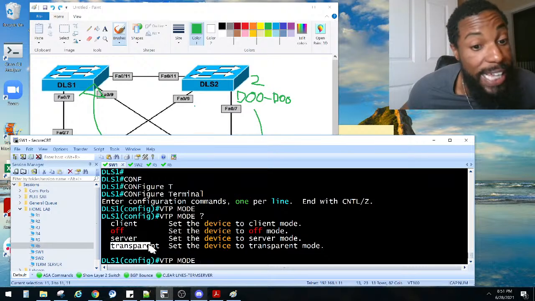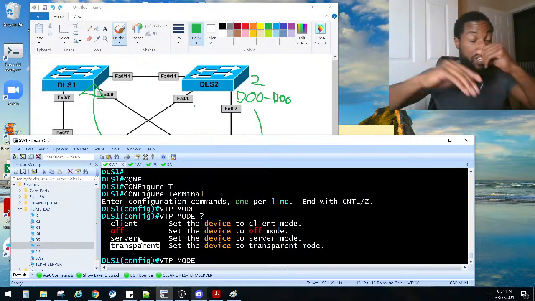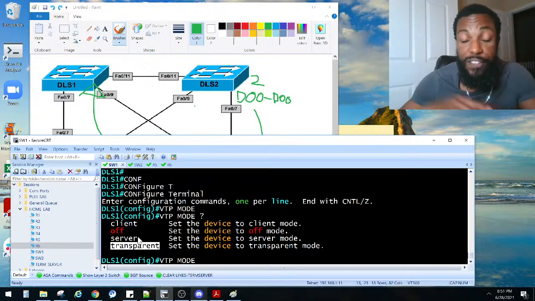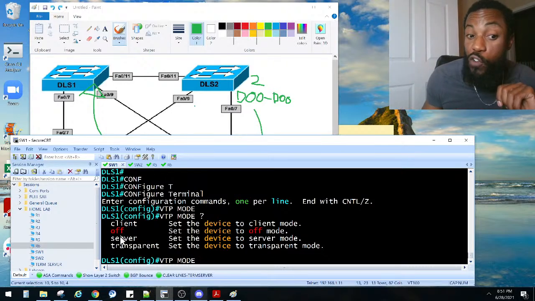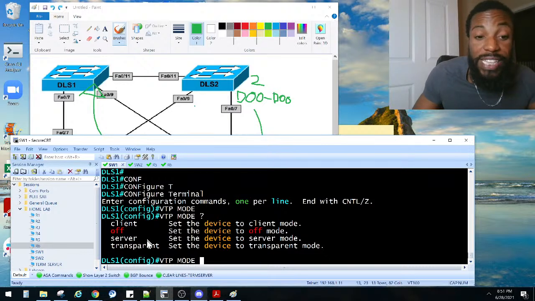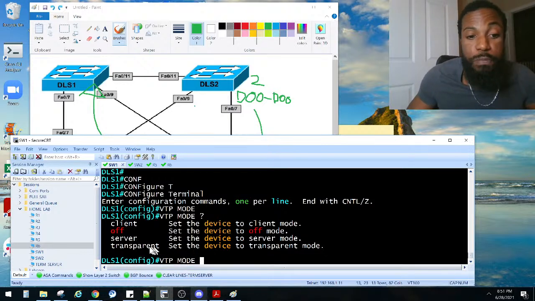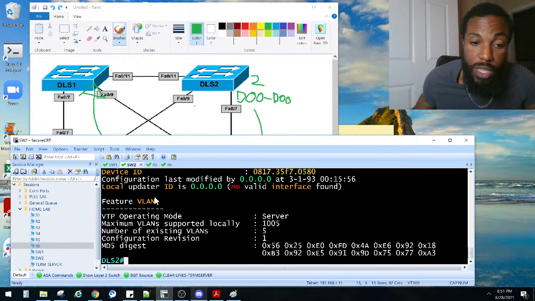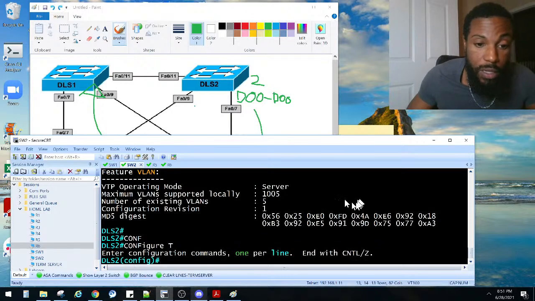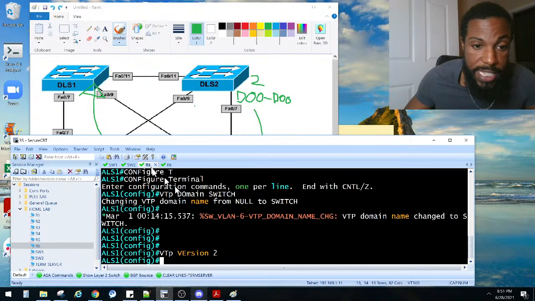Technically, transparent kind of turns it off as well. That's what they do on a lot of enterprise networks, because like I said, if you leave it on server, you have the potential to wipe other VLANs on other switches. So yeah, let's go with transparent for now. Let's copy this and then put it on all these guys. So set that to transparent. Set this guy to transparent. Set this guy to transparent.